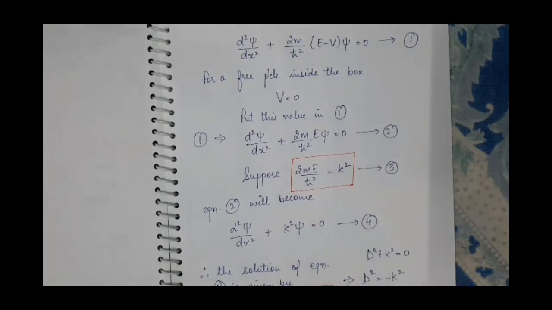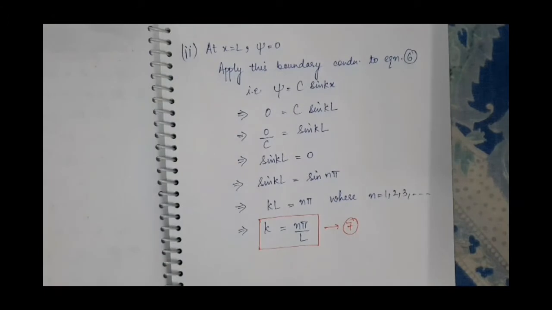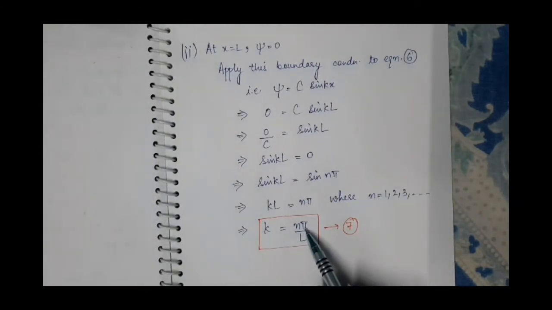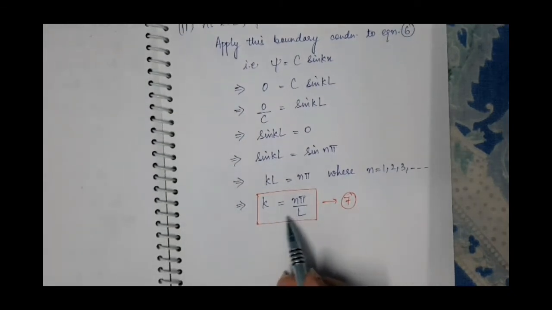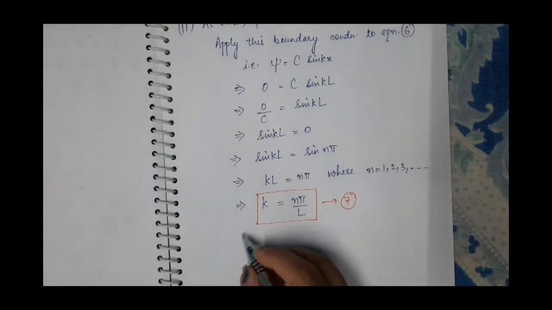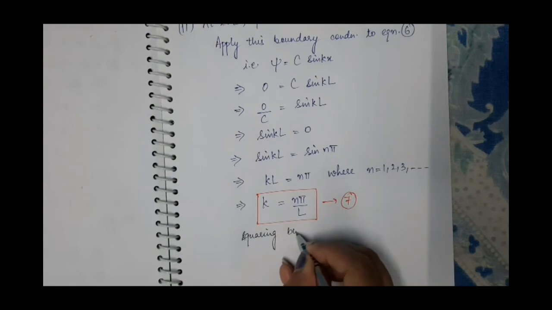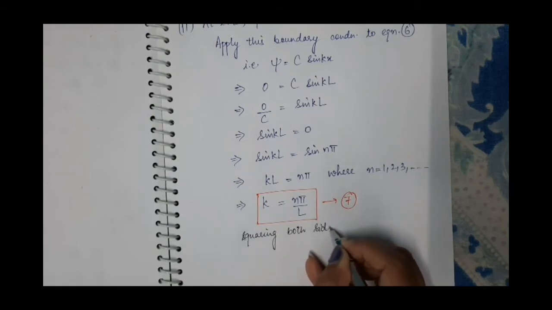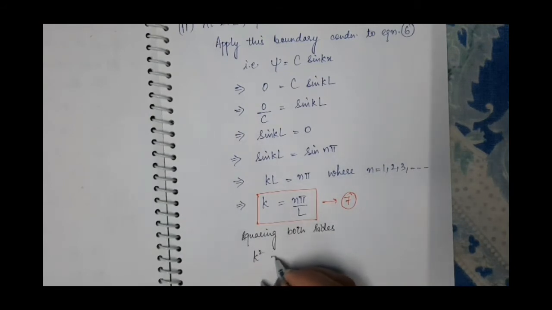So from equation 3rd, and here we have equation 7th, k is equal to n pi by L. Now squaring both sides of this equation 7th, we will get k square is equal to n square pi square by L square. And suppose this is equation 8th.